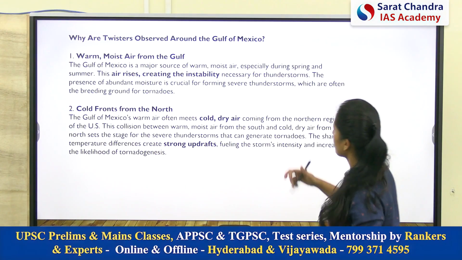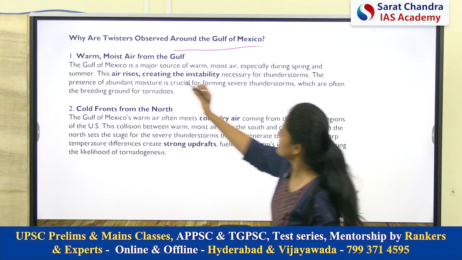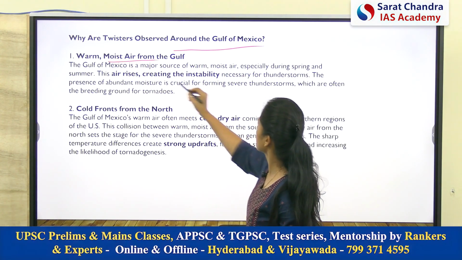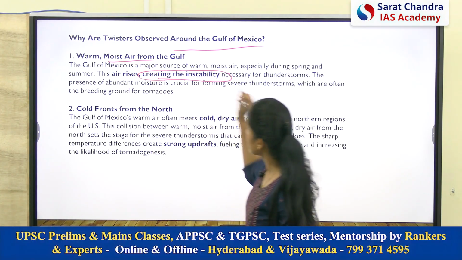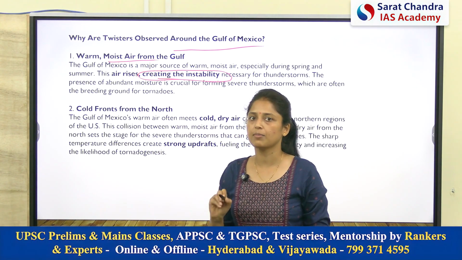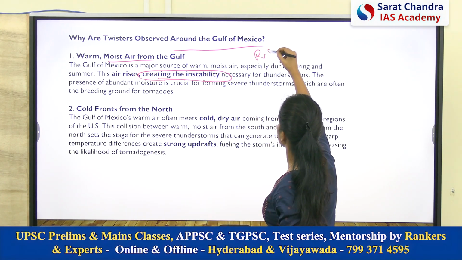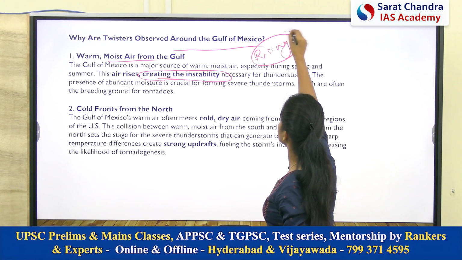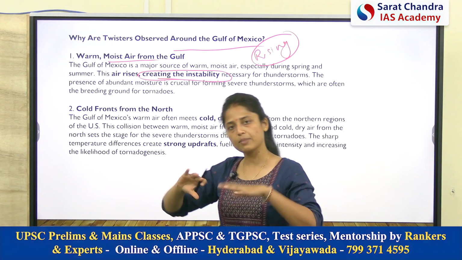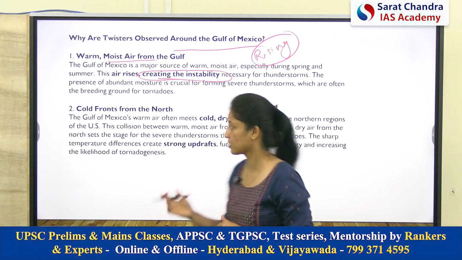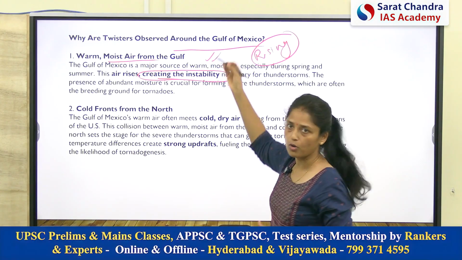Okay, now coming to the reasons. We already discussed the presence of warm and moist air. So warm and moist air creates atmospheric instability. What is atmospheric instability? The rapid rising of air is atmospheric instability, and that instability can be created because of numerous factors. So the first factor is warm and moist air.